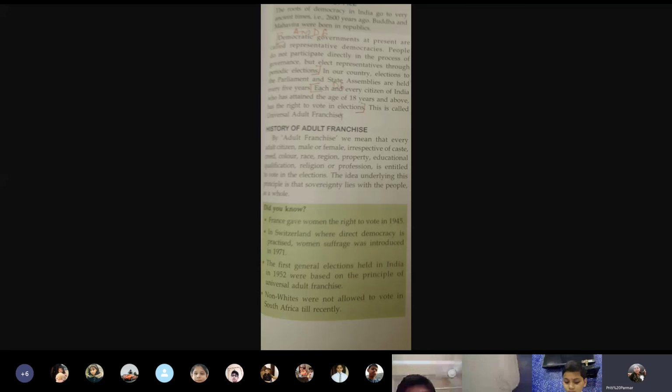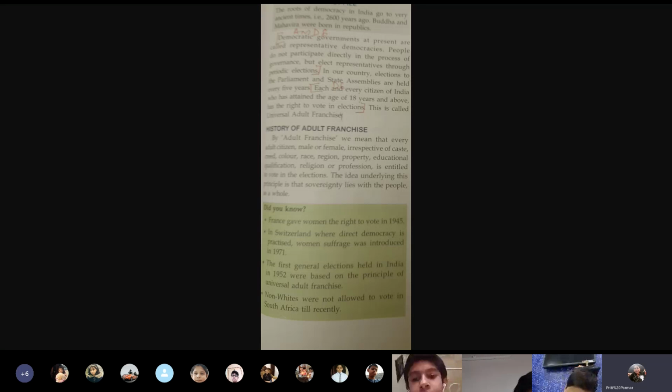It is partial democracy because democracy says every citizen has the right to vote. Then coming to the second jotter, earlier in Switzerland, where direct democracy is practiced, women's suffrage was introduced in 1971. It was so late in Switzerland that women were allowed to vote. Then, third jotter, the first general elections held in India in 1952 were based on the principle of universal adult franchise.